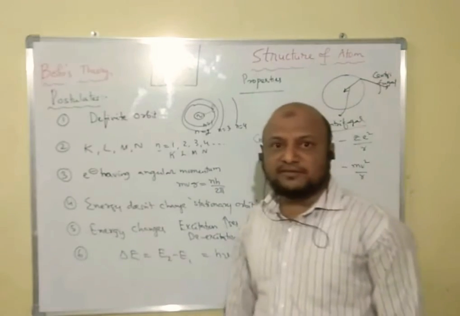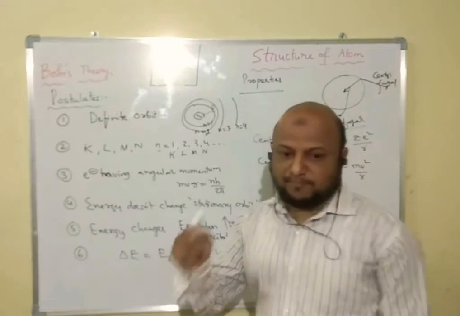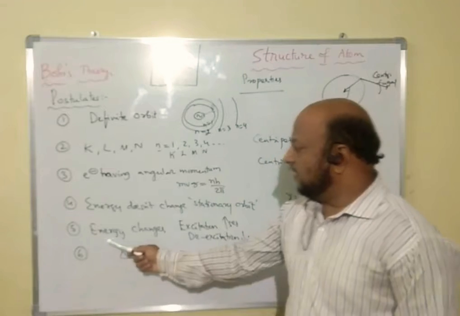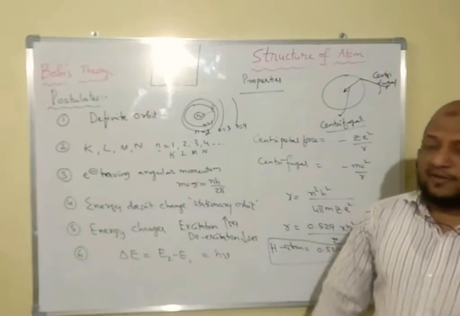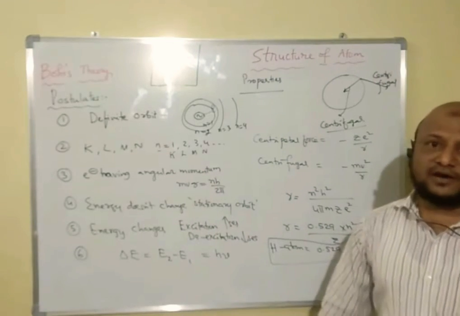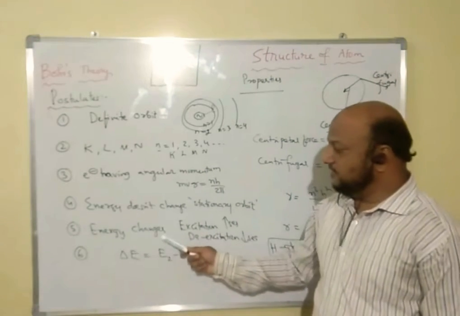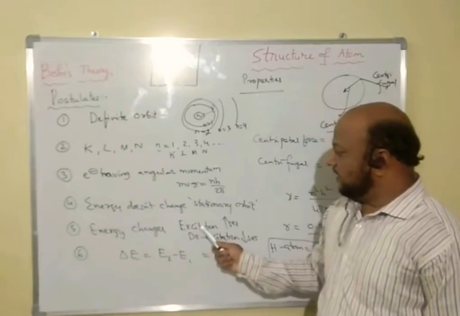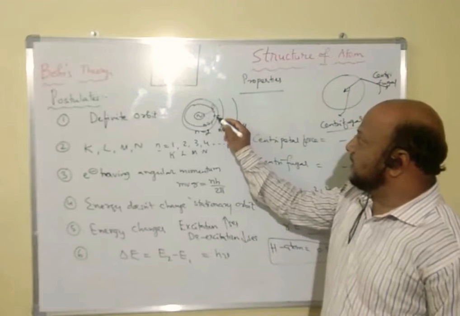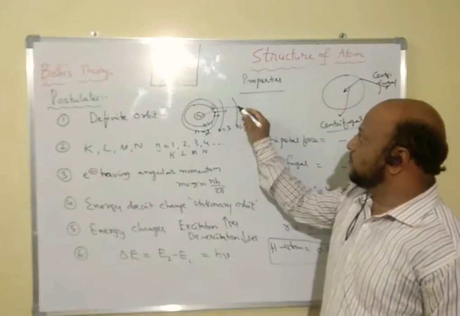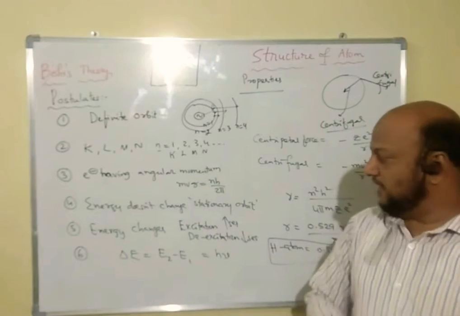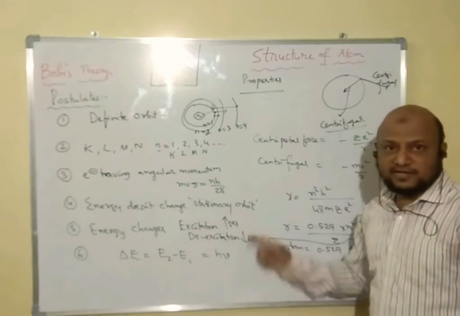But what happens when we supply energy to the atom? The energy changes. Before the energy changes, the orbit is called a stationary orbit. But when energy changes, the electron is excited, for example from the first orbit to the second, first to third, first to fourth, second to third, third to fourth. When these excitations take place, energy is increased.